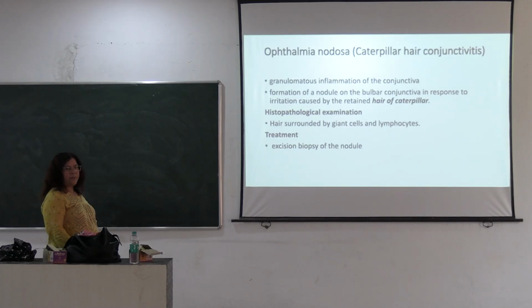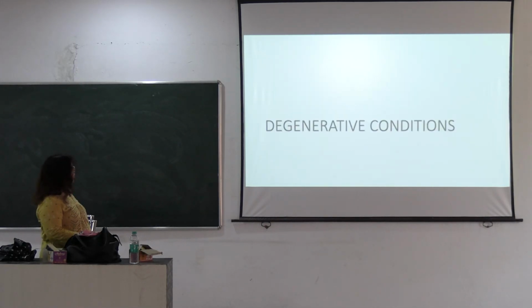You have seen the caterpillar, it is a type of insect having many hairs on its body, and contact with that hair causes ophthalmia nodosa. Its treatment is excision biopsy of the nodule.